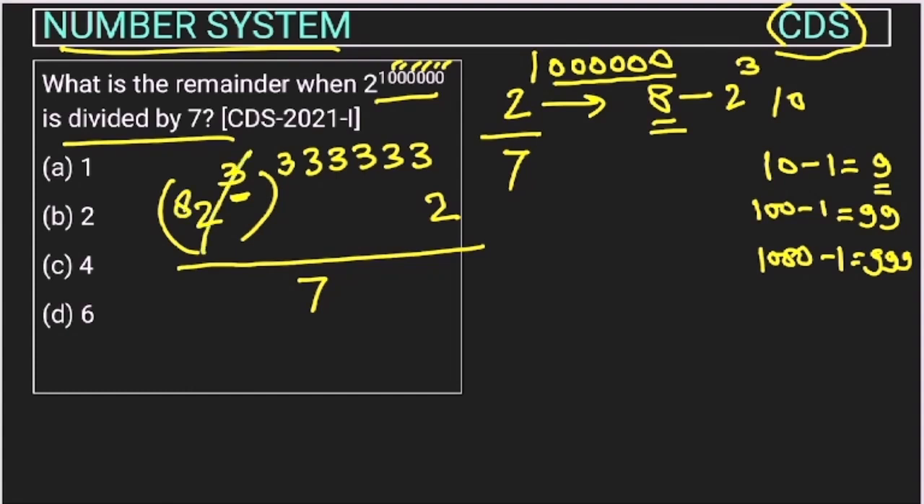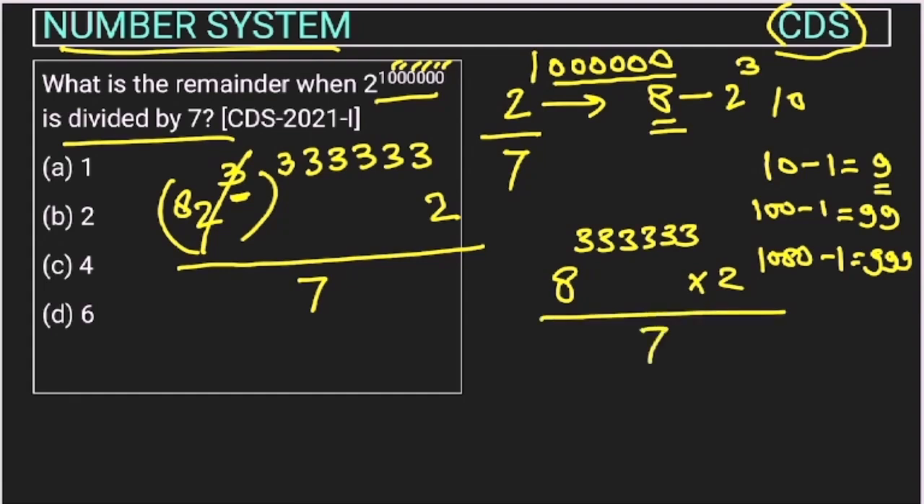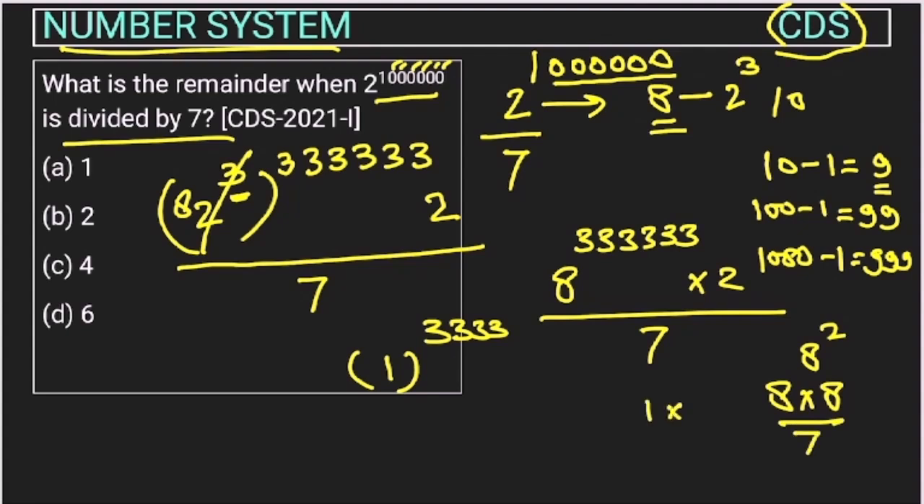Right. So this will become 8 ki power 3 6 time, into 2 upon 7. When we divide 8 by 7, the remainder will be 1. So this will become 1 ki power this many times, right? Because if the power is like 8 into 2, and we write it as 8 into 8 divided by 7, here also 1 will remain and here also 1 will remain. So we can multiply that thing, okay? So the remainder will be 1, right?